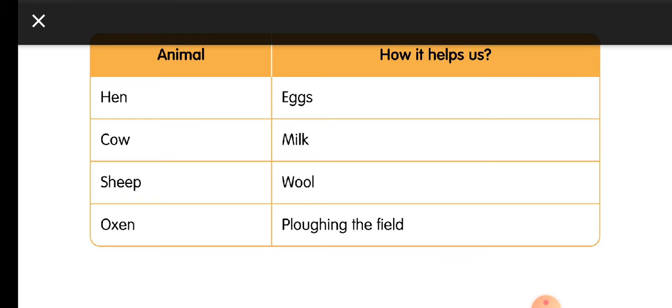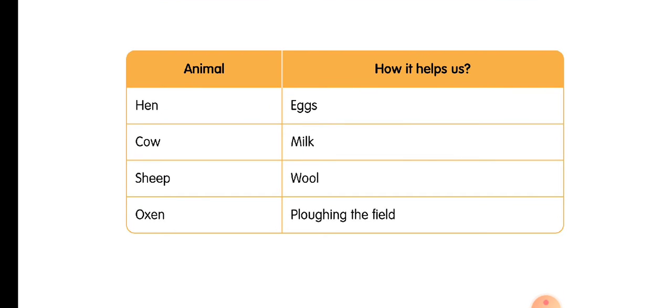Yeah, see there, children. This is a very important tabular column. A simple one, but even then it is very important for you to learn this. Hen, that's what I told you to make as a part of activity. Already it is completed. Only you have to give the heading, animal, how it helps us. Hen gives us eggs, cow, milk, sheep, wool, oxen, ploughing the field.